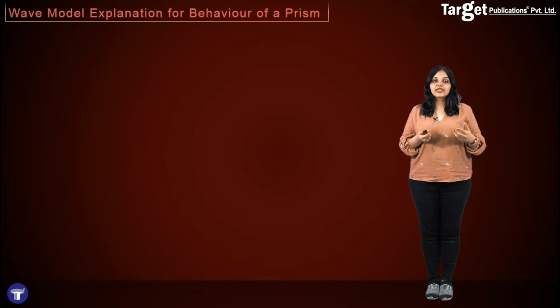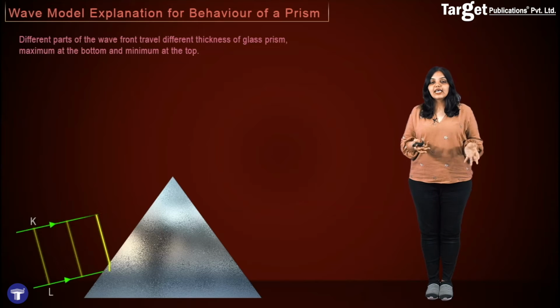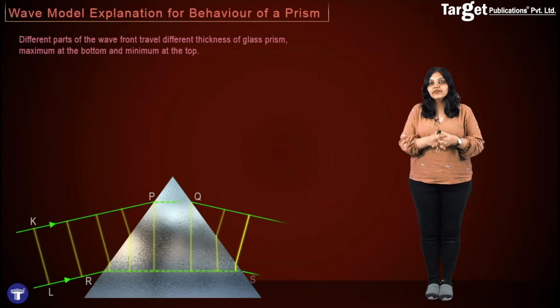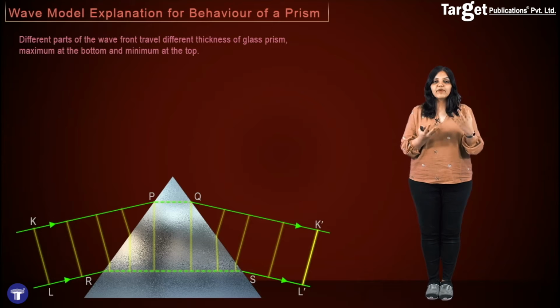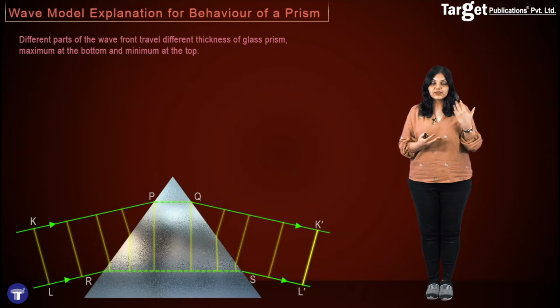The action of prisms, lenses and mirrors can be explained on the basis of the wave model. For example, when a wavefront tries to travel through a prism, we can see from the shape of the prism that different parts of the wavefront have to travel different thicknesses of the glass prism. For example, the bottom parts of the wavefront have to travel through the thickest distance of glass, whereas the top parts have to travel the least distance in glass. And because we know that the speed of light in glass is less than the speed of light in air, it is obvious that the bottom wavefronts will be slower than the top wavefronts.